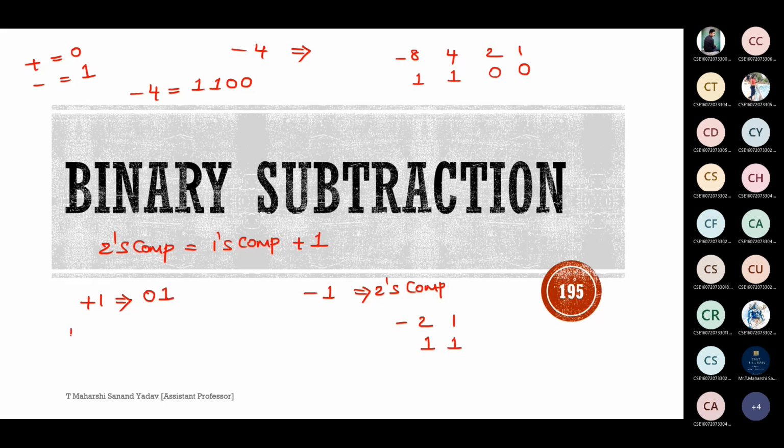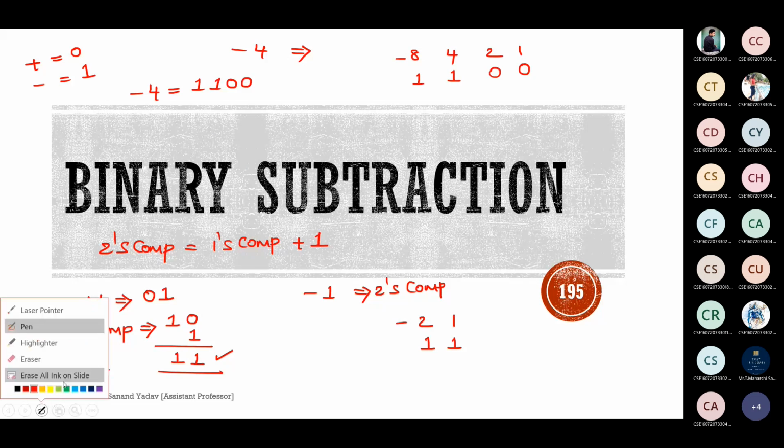Next, take 1's complement of it. 1's complement means changing zeros to 1s and 1s to zeros. So 0, 1 means here it will be 1, 0. Next, for 2's complement, add 1. Means I'm adding 1 here. So 0 plus 1 is 1, 1. So 1, 1 is the equivalent of what? Minus 1.